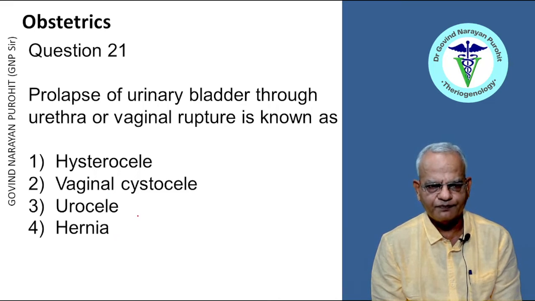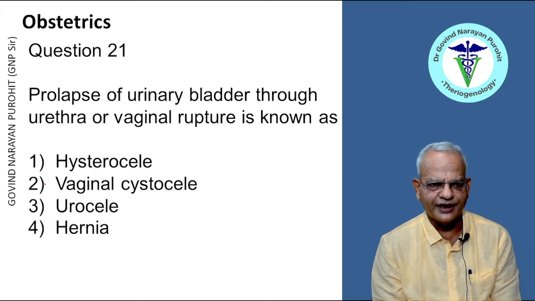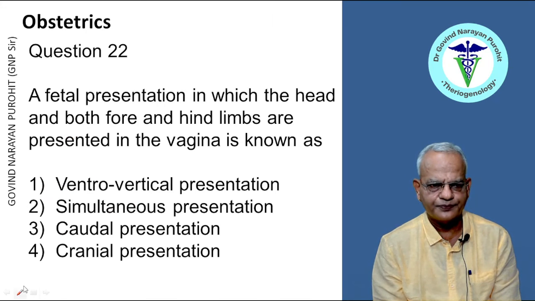Urocele is the accumulation of urine in the testicle, and hysterocele is the herniation of the uterus with a rupture in the abdominal wall. So prolapse of urinary bladder through urethra or vaginal rupture is known as vaginal cystocele, right? So that is the right answer.